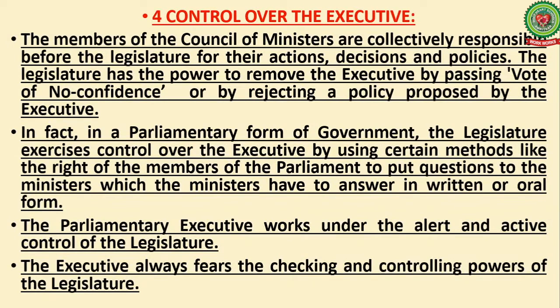In fact, in a parliamentary form of government, the legislature exercises control over the executive by using certain methods, like the right of the members of the parliament to put questions to the ministers, which the ministers have to answer in written or oral form. The parliamentary executive works under the alert and active control of the legislature.